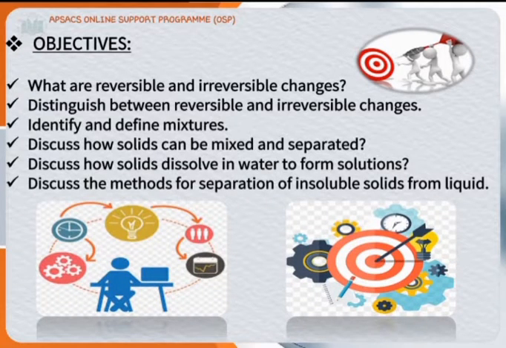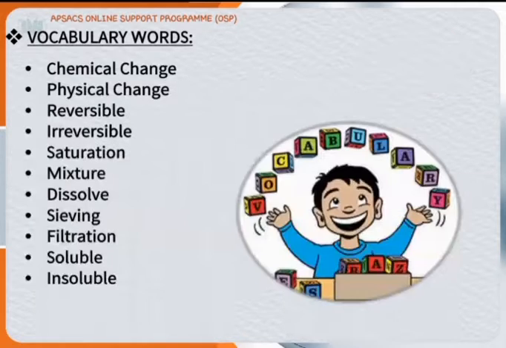Objectives of this lesson are: what are reversible and irreversible changes and what are the differences between them? We will discuss it. Identify and define mixtures. We will learn about how solids can be mixed and separated. Discuss how solids dissolve in water to form solutions. Also learn the methods for separation of insoluble solids from liquid. Vocabulary words of this chapter are: chemical change, physical change, reversible, irreversible, saturation, mixture, dissolve, sieving, filtration, soluble and insoluble.